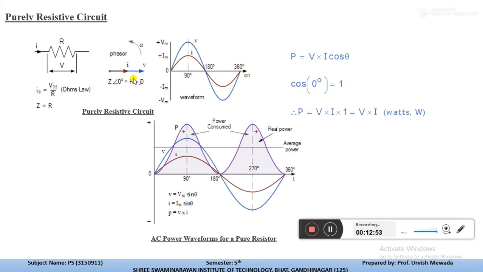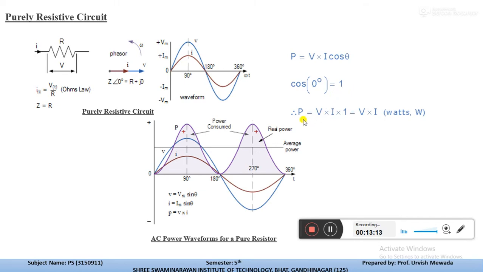So if you plot the vector of this waveform, Z is at angle 0, so R plus j0, and from this we can write the equation for the power VI cos theta, where theta is 0, so cos 0 is equal to 1.